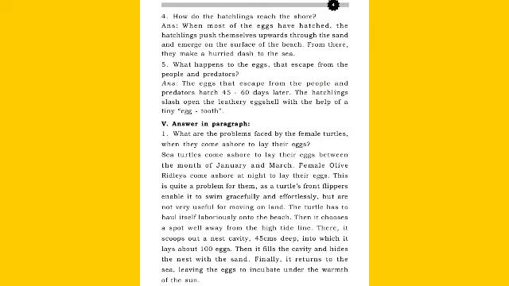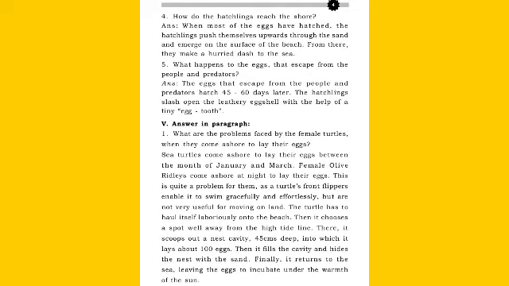Number 4. How do the hatchlings reach the shore? Answer. When most of the eggs have hatched, the hatchlings push themselves upwards through the sand and emerge on the surface of the beach. From there, they make a hurried dash to the sea. Once again I will repeat. When most of the eggs have hatched, the hatchlings push themselves upwards through the sand and emerge on the surface of the beach. From there, they make a hurried dash to the sea.